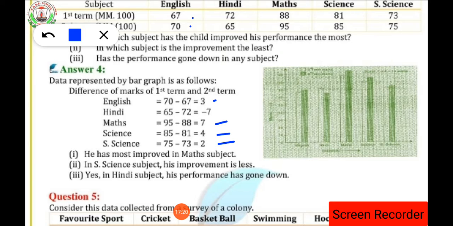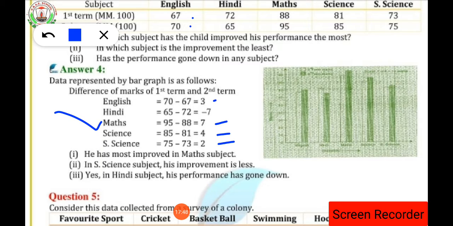So in which subject has the student improved his performance most? The subject is mathematics. So in the mathematics subject the student has improved his performance. Clear everyone? Now he has improved most in the math subject. Clear? Now in the second part of the question, in which subject is the improvement the least?